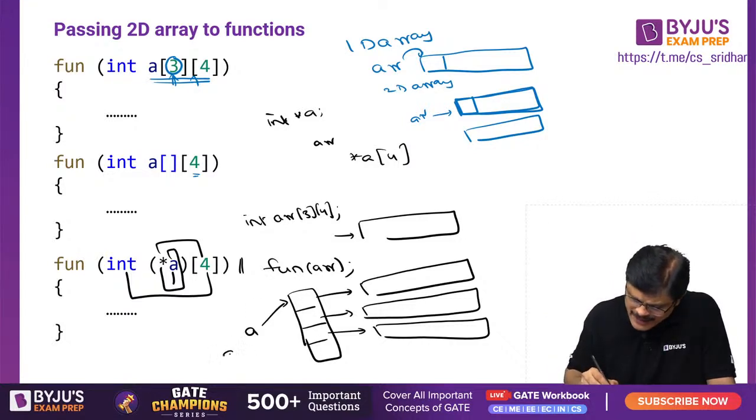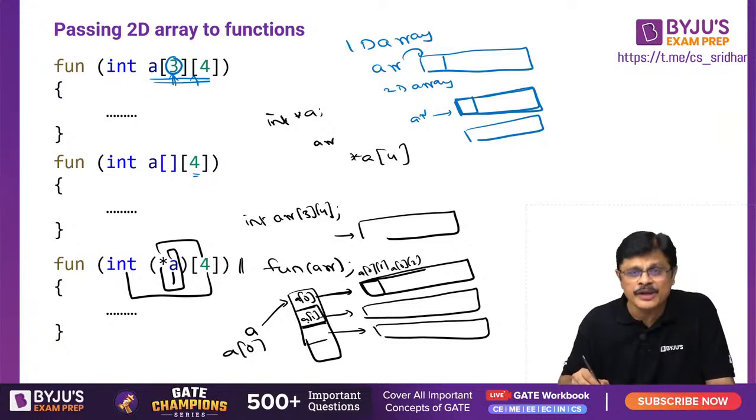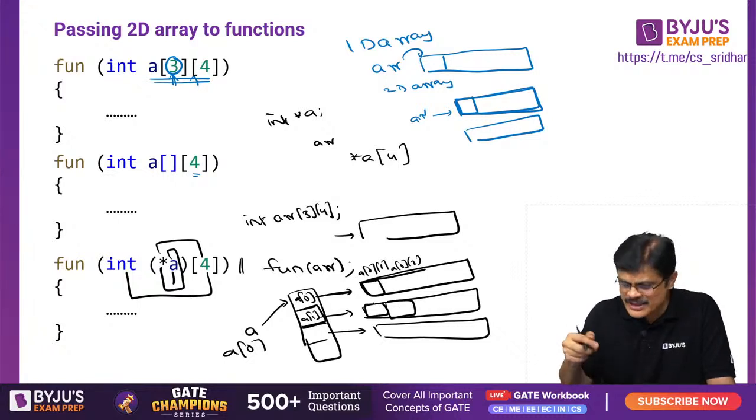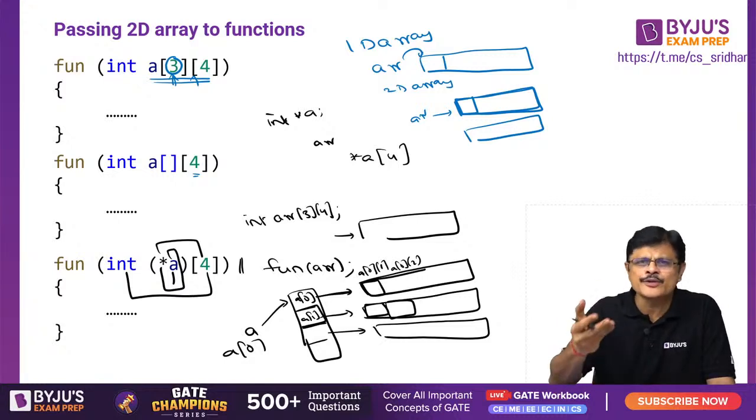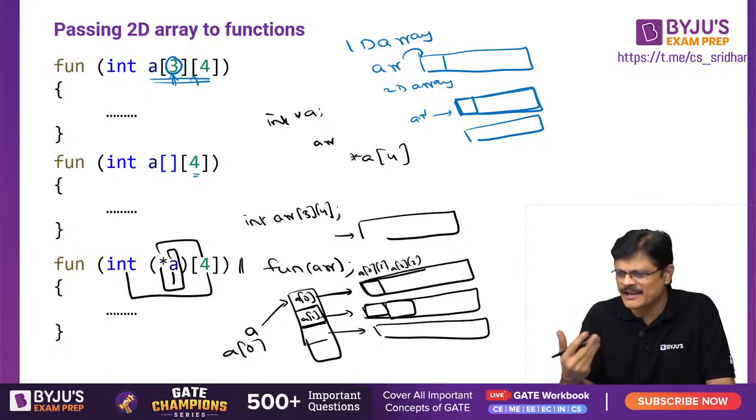When you have A0, it means this location. A0 is this location, and if you want to access this particular array, A01 is this location. A02 is the next location, like that it happens, and this refers to A1, my dear friends. This refers to A1 and this refers to A10, this refers to A12, like that it happens. Okay, so this is the story, my dear friends. Ramakrishna, if you understand this, written also same way it happens.